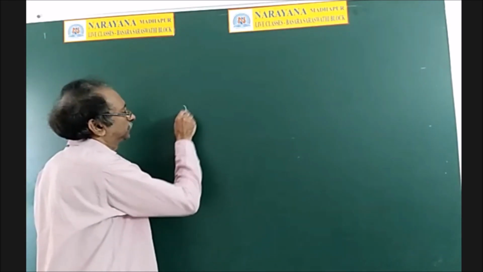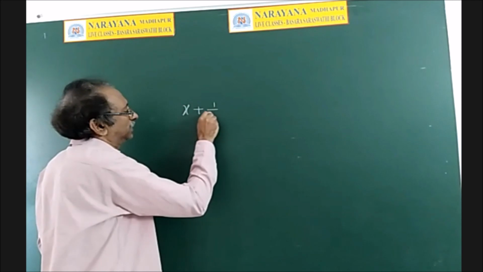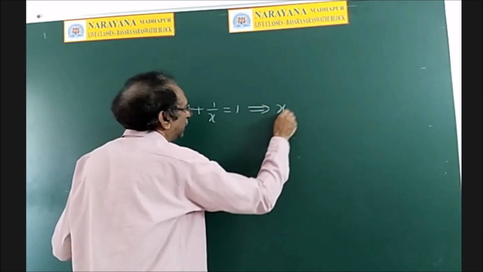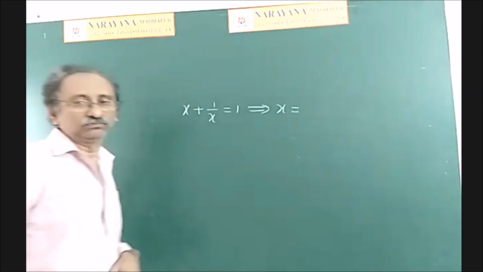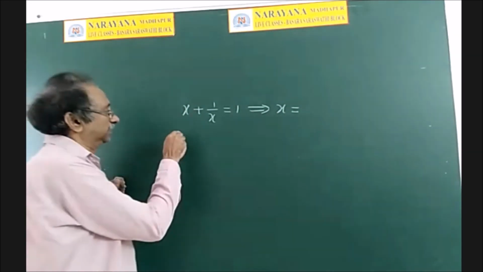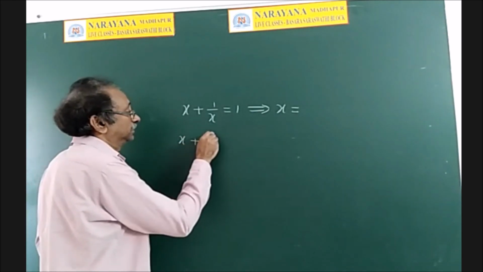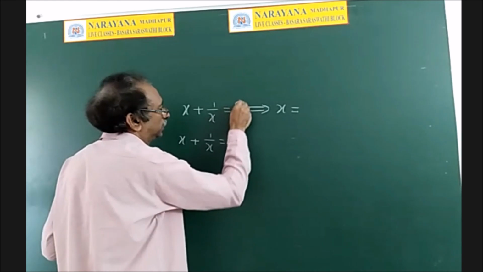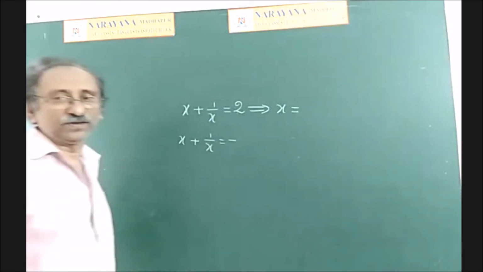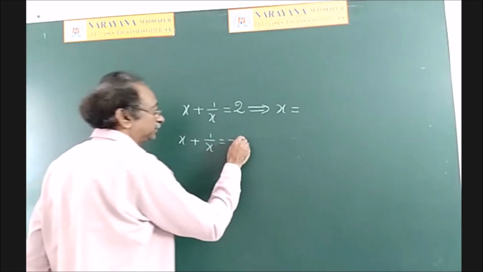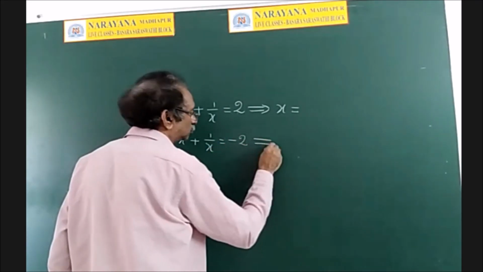Suppose x plus 1 by x is equal to 1. What is the value of x? I will ask you. So you can do the problem, or if you know the results, you can say. And second problem, if x plus 1 by x is equal to 2, then what is x? x plus 1 by x is equal to minus 2.